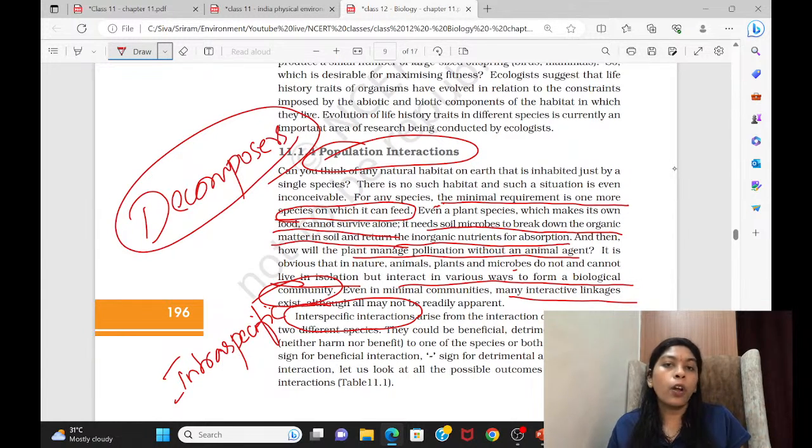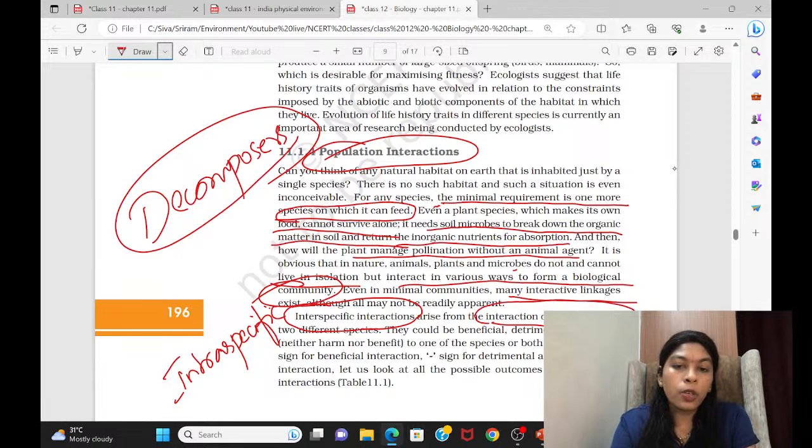Interacting means you are not going and talking with the plant. It means you are eating the plant. You are relying on the plant. Humans interact with animals, with the cows, with the hens, with the birds, with microbes, even our own body consists of a gut microbiome. It's a microbiome, so a lot of microbes live in it. So interspecific interactions will take place, and that is very important for the survival of the ecosystem.